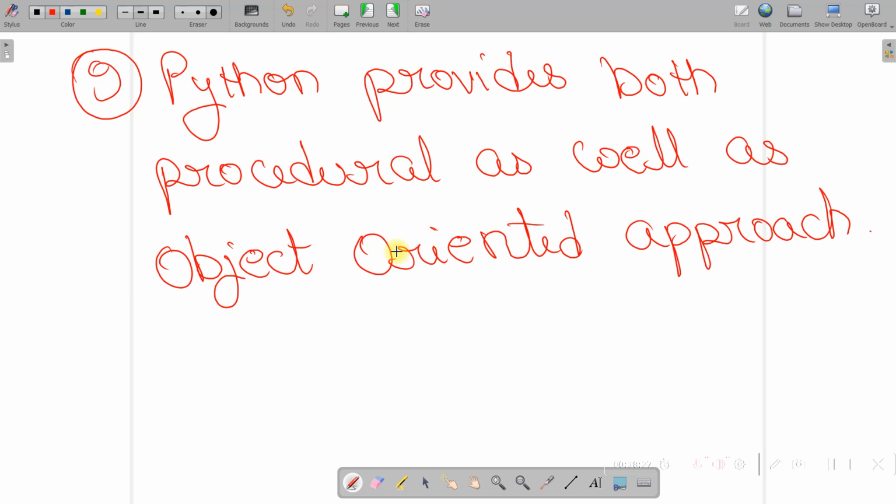Okay, so C language is an example of procedural language, and Java is an example of object oriented language. But we can write same code in Python using the concept of procedural language also and using the concept of object oriented approach also. Okay, now let's see how we can write this code.